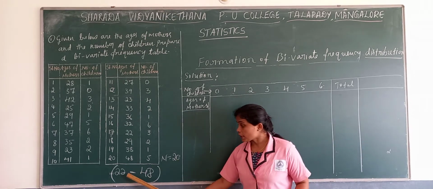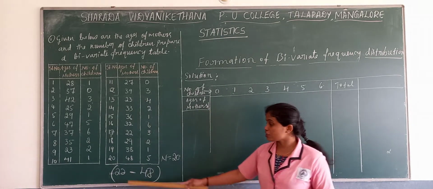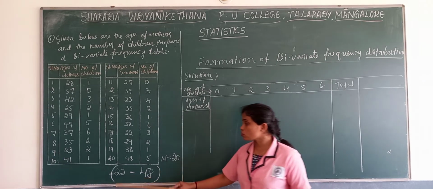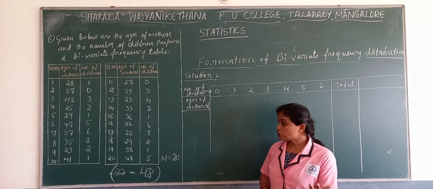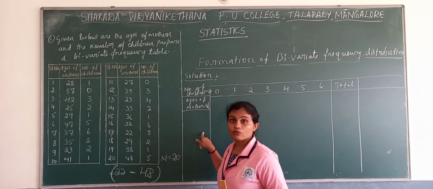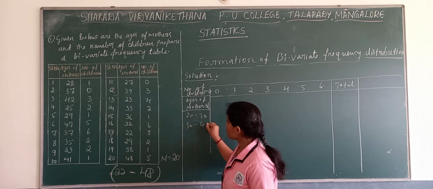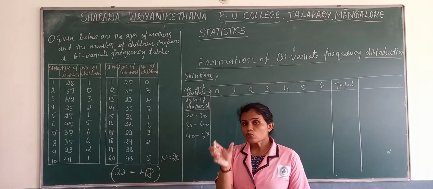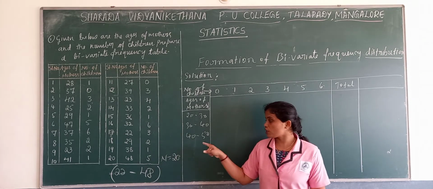We have to start from 20, a multiple of 5, and we can end with 50, so that we cover 22 to 48 observations. If we frame 20 to 30, 30 to 40, 40 to 50, we get only 3 classes. One rule says there should be at least 4 classes.